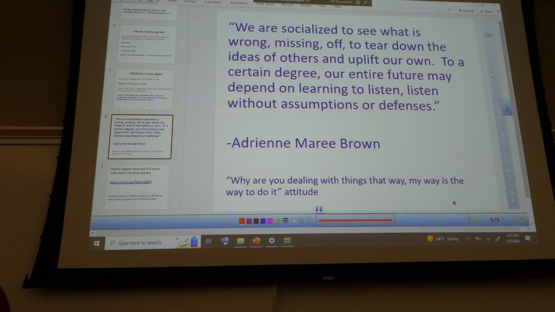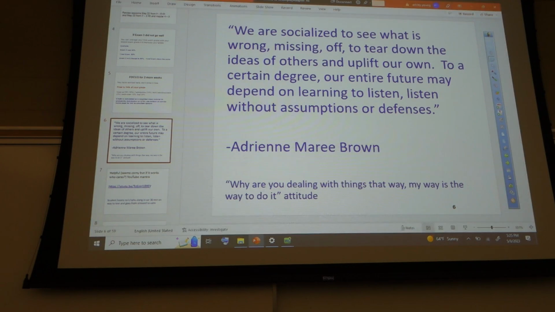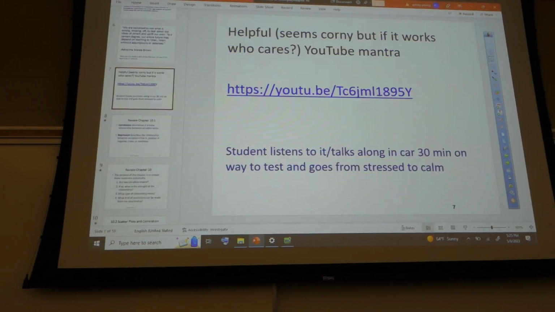If we can get away from that and listen to other people's ideas and consider that our assumptions may not be correct, then that would go a long way to making society better in general. So something to think about, since you are the future.